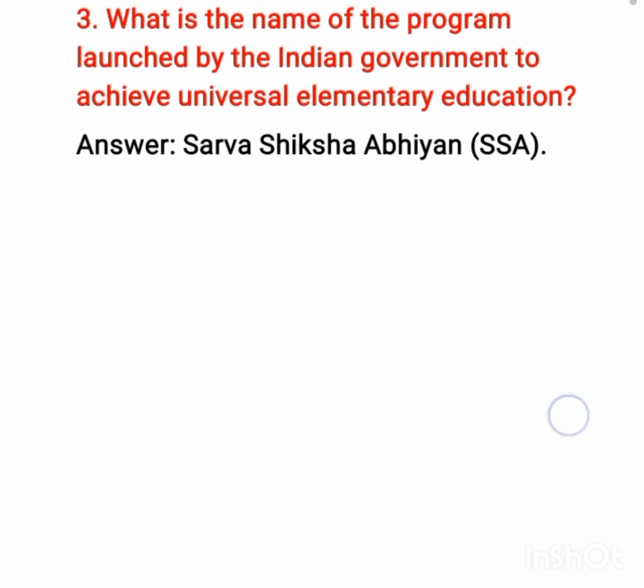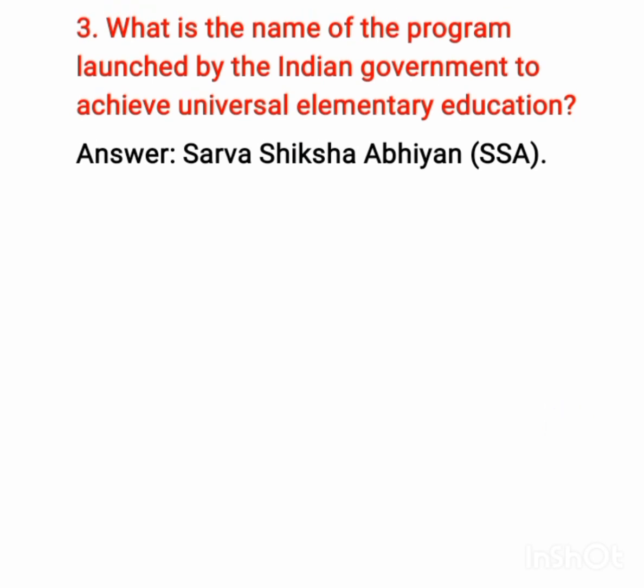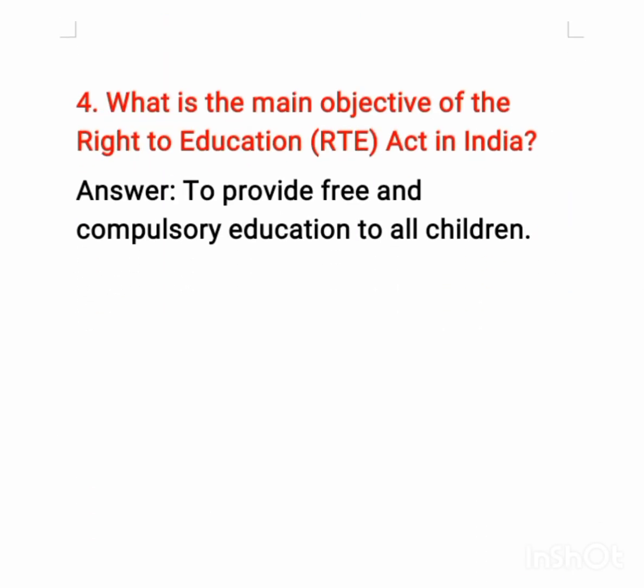Okay, question number 3. What is the name of program launched by the Indian government to achieve universal elementary education? The answer is Sarva Shiksha Abhiyan is the name of program launched by the Indian government to achieve universal elementary education.